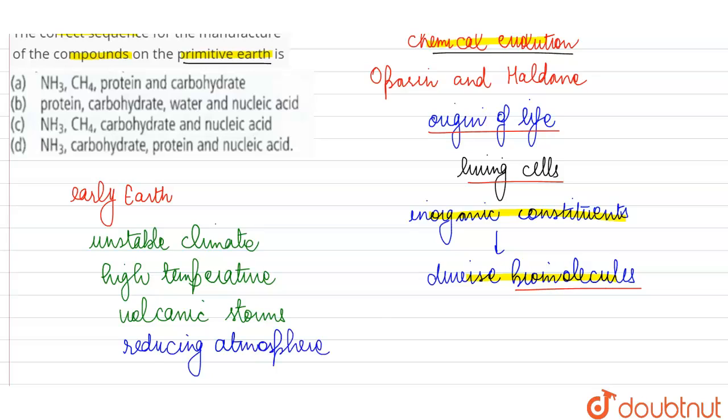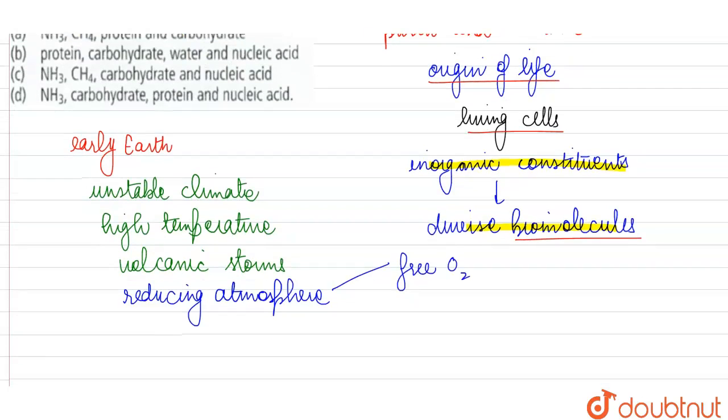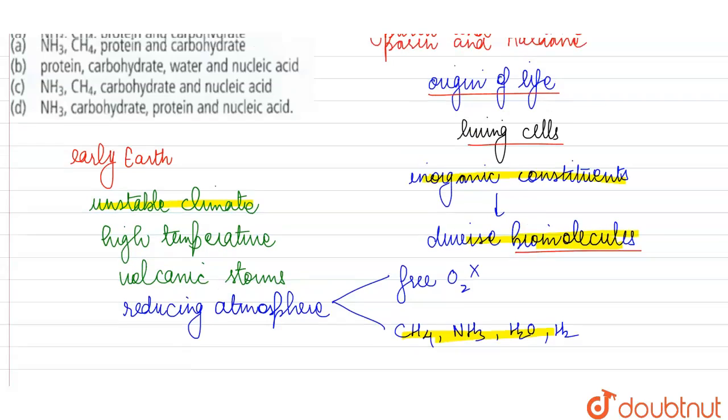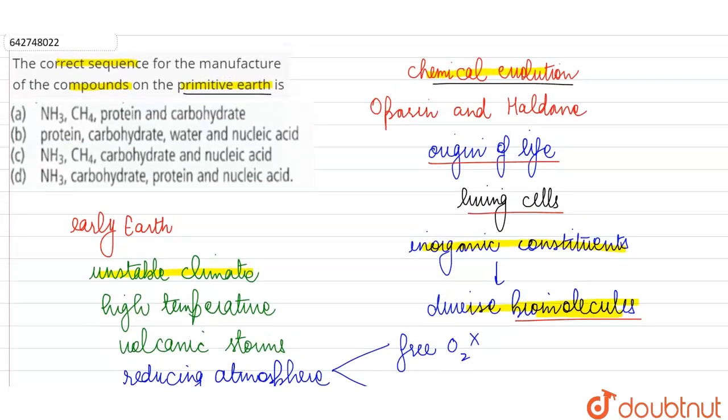We had a reducing atmosphere, which means there was no oxygen in the form of O2. There was no free O2. And we mainly had gases such as methane, ammonia, water vapor, and hydrogen in our atmosphere. So according to Oparin and Haldane, under the unstable climatic conditions, these gases, these inorganic substances, underwent some chemical changes to make the diverse biomolecules which are required in a living cell, and only after that life could have originated. So what is going to be the correct sequence?